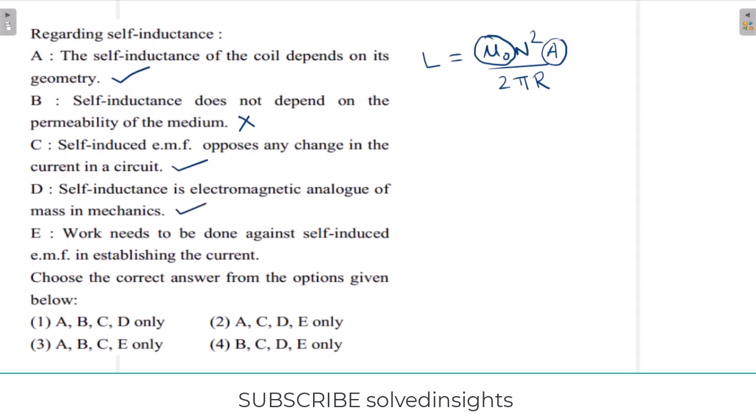And E, work needs to be done against self-induced EMF in establishing the current. So the supply voltage has to do some work, or the EMF has to do work against this self-induced EMF in establishing the current. So option E is correct. Now A, C, D, E are correct. So now find which option this is. A, C, D, E, that is option 2, it says A, C, D, E only. So option 2 is the correct answer.